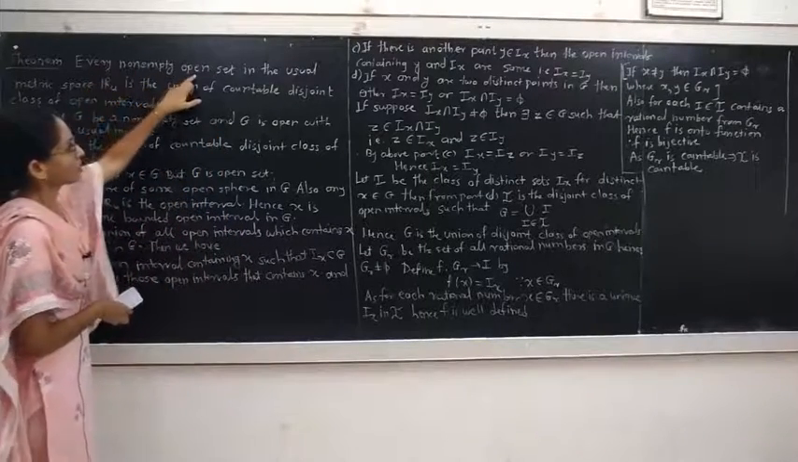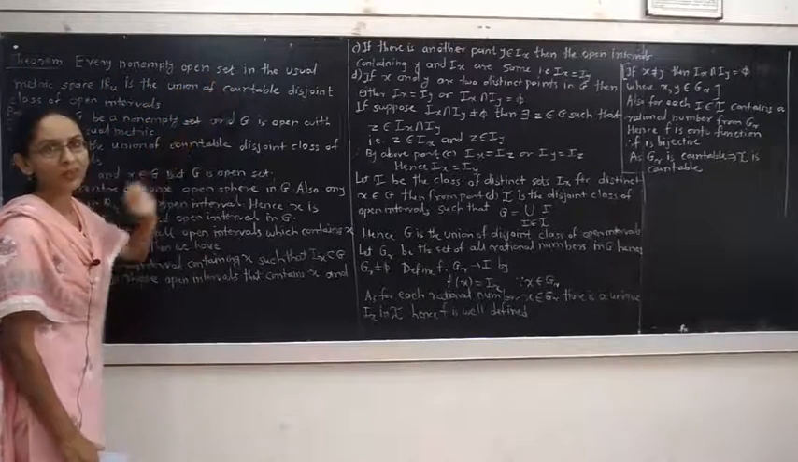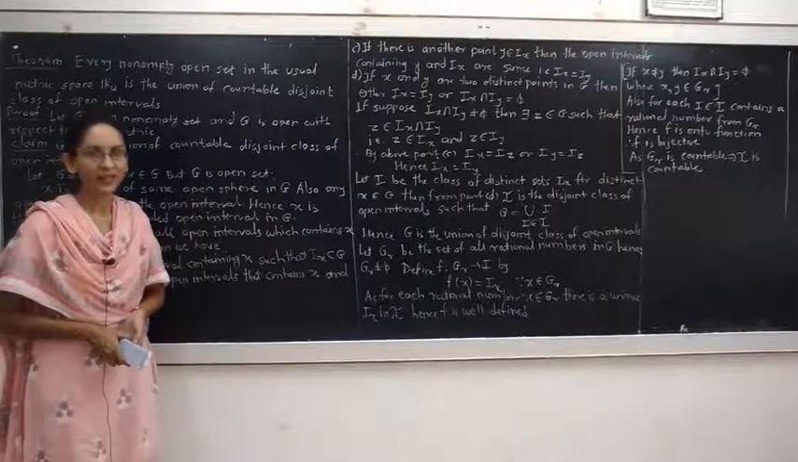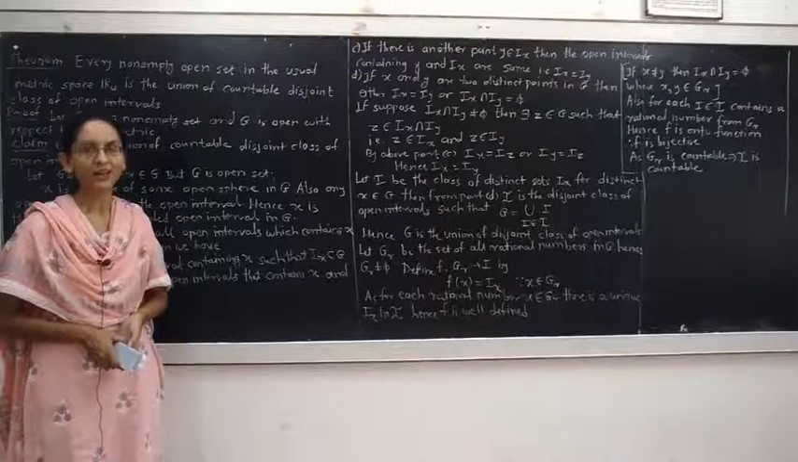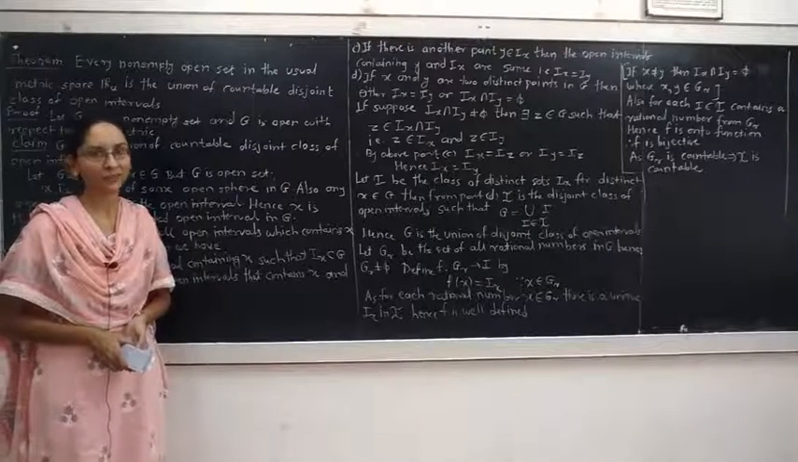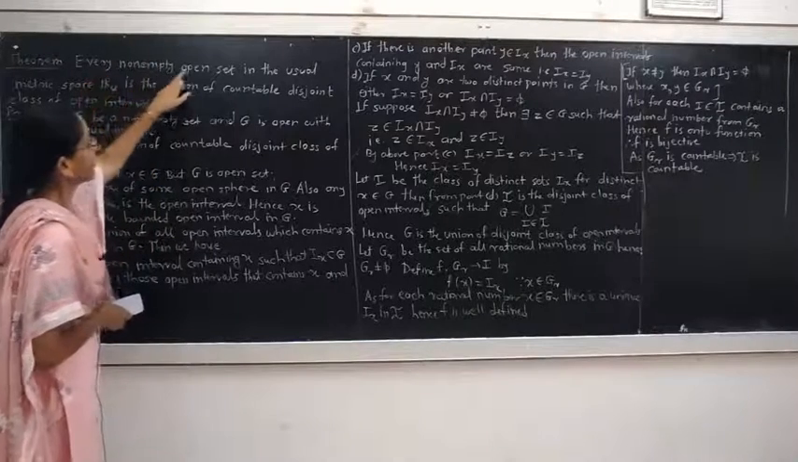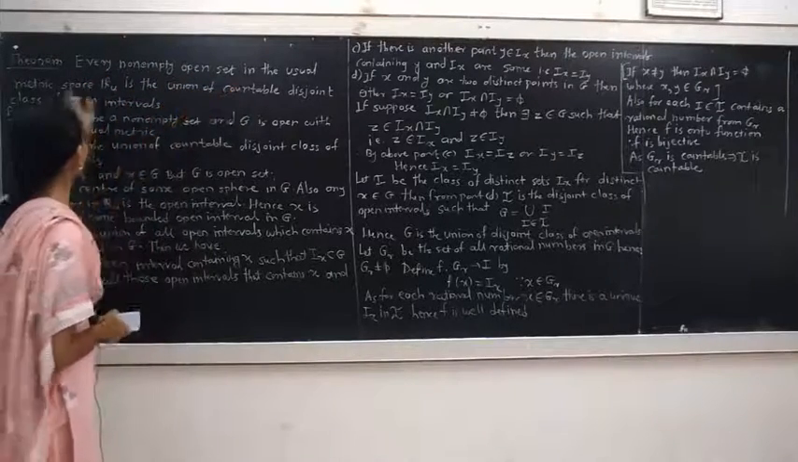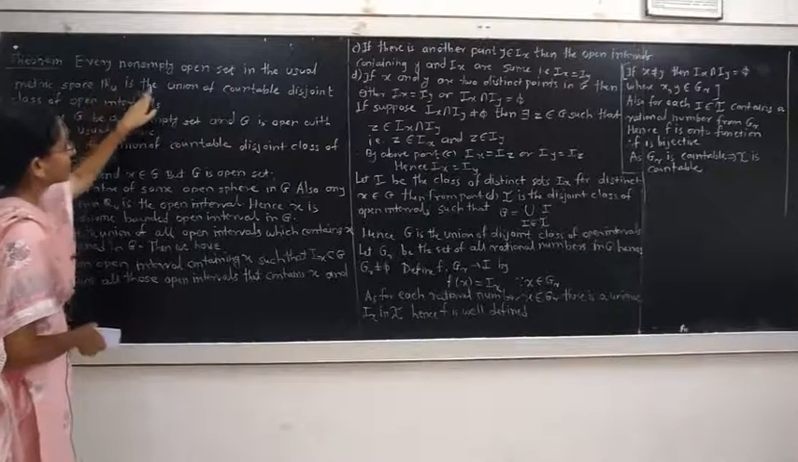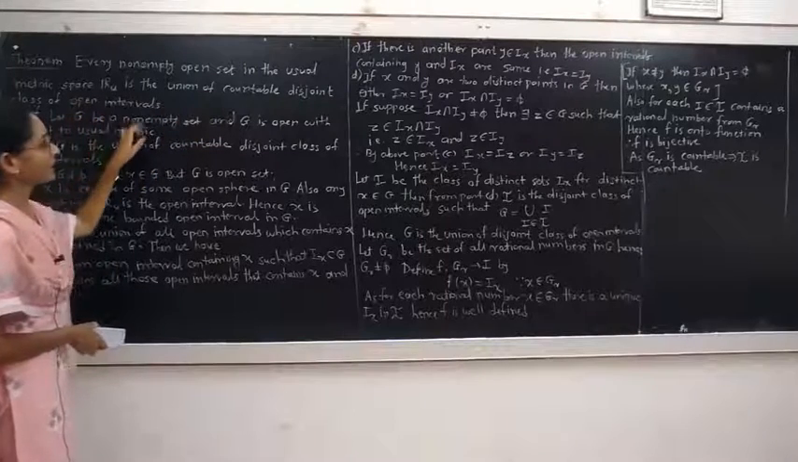The theorem is: every non-empty open set. We have two sets that are always open in any metric space, the empty set and the set X itself, over which the metric is defined. Here, any non-empty open set in the usual metric space R_u is the union of a countable disjoint class of open intervals.